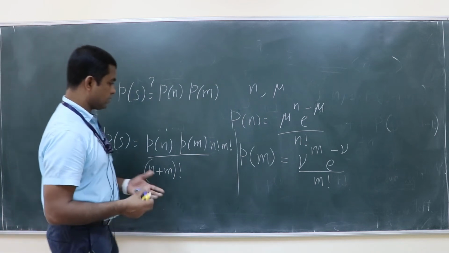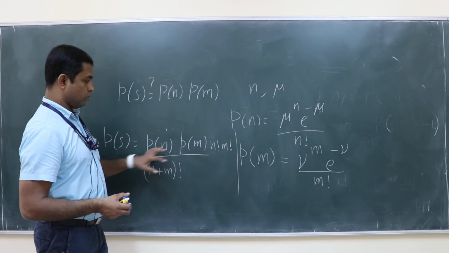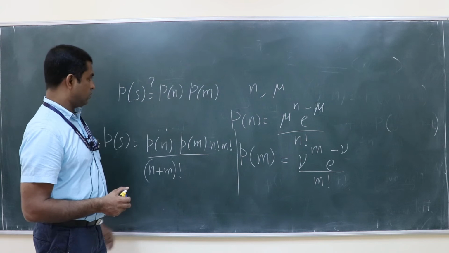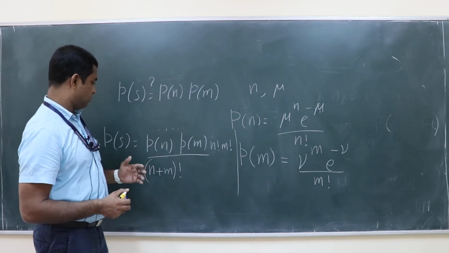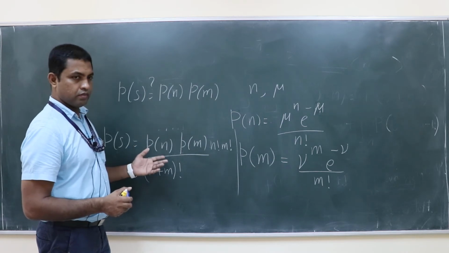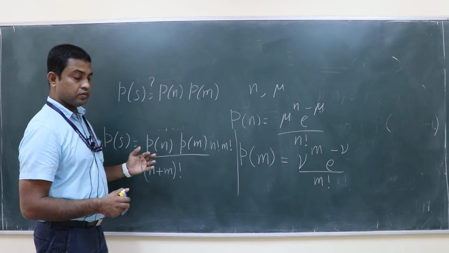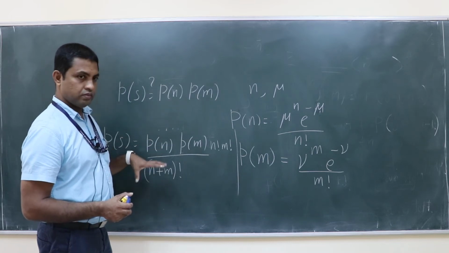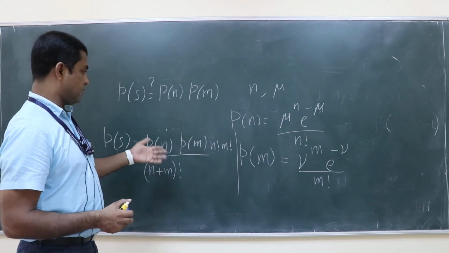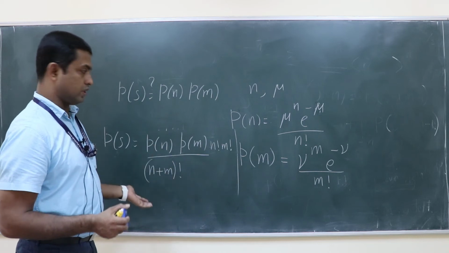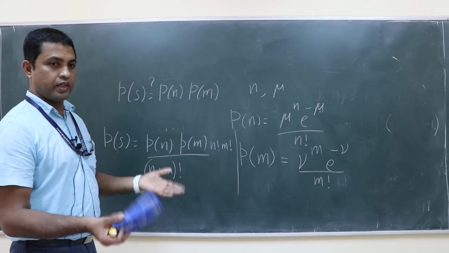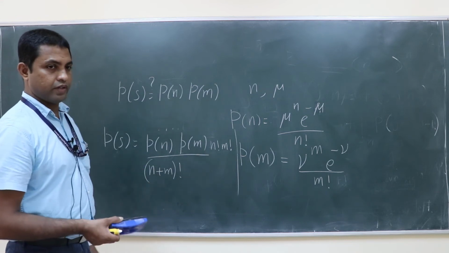I don't know how this has come. First of all, this is a variable s, so s I don't see anywhere. Because s is n plus m. Yeah, but still, finally, you can remove one. You can't remove both. n you can substitute as s minus m, or m as s minus n. But still another variable is sitting there. So s is another random variable now.